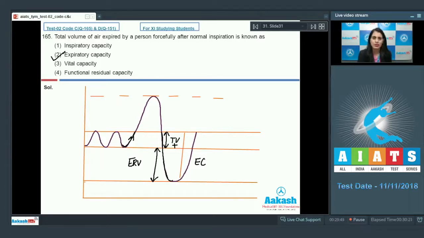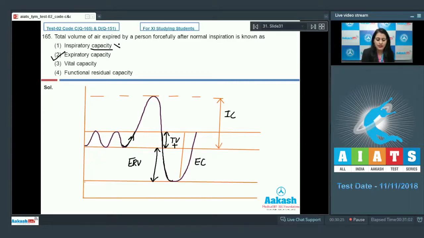Let's discuss other options also. The very first option given is inspiratory capacity. And what is inspiratory capacity? Inspiratory capacity is the total volume of air a person can inspire after normal expiration. So in this figure, this is inspiratory capacity.